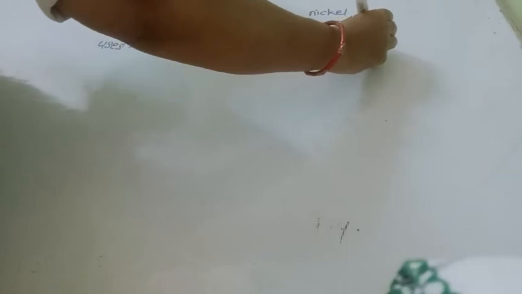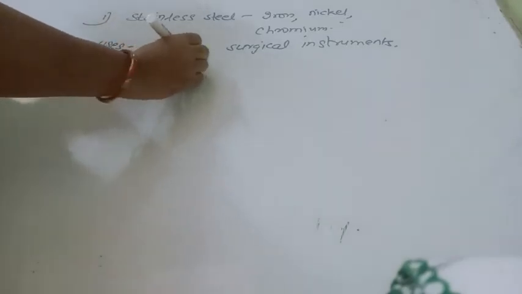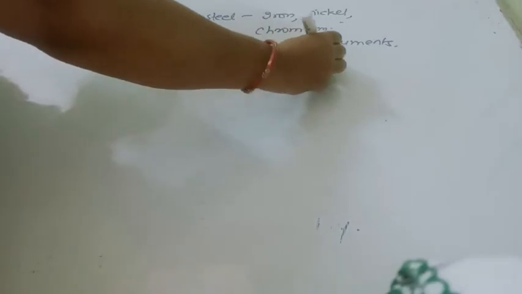Stainless steel is strong, tough, does not rust at all. And what are its uses? It is used in order to make utensils, surgical instruments, knives, scissors, tools, etc. Ornamental pieces, so many uses are there.